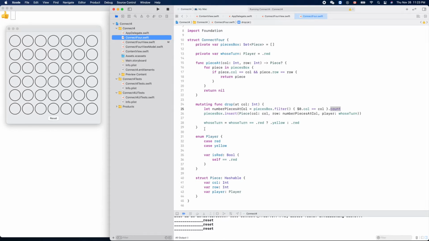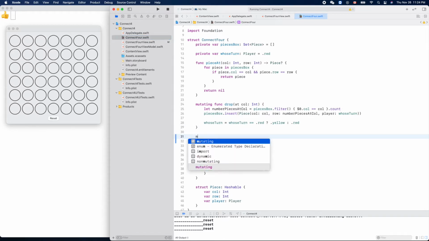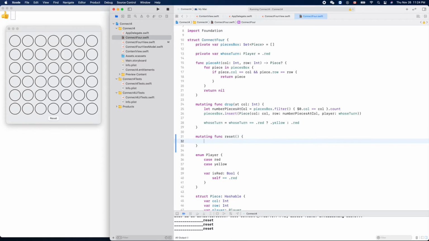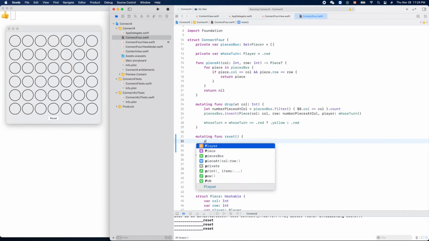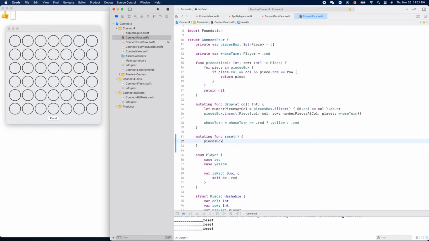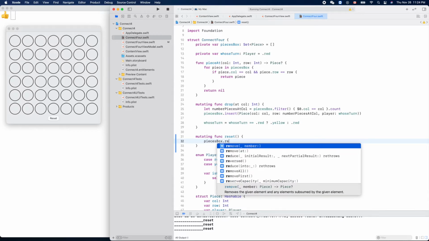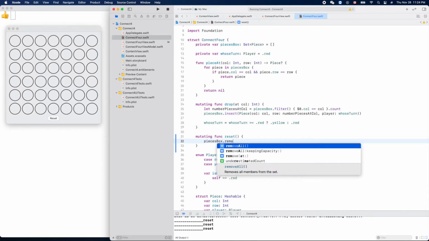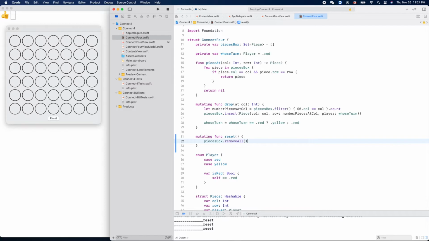So drop, okay, let's add it here. Mutating, of course, function reset our game. So how to reset? We just remove all the pieces from here. Remove all, and we need to set the whose turn to red, right?